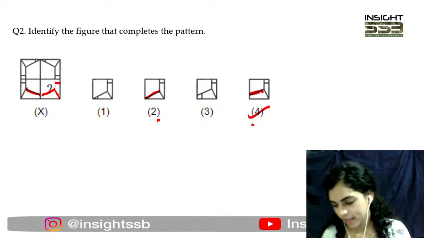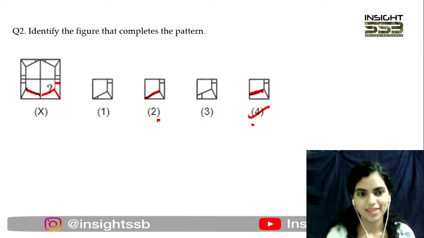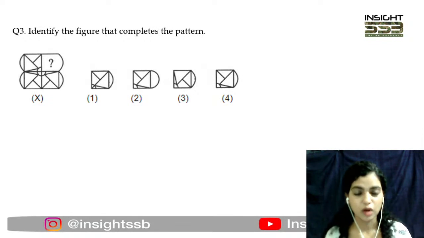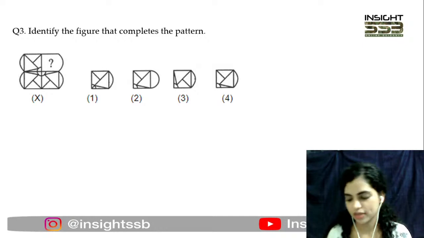ठीक है, right. Moving to question number 3, another figure. Quickly tell me which of the out of the 4 alternatives would fit at the question mark place in the figure X.